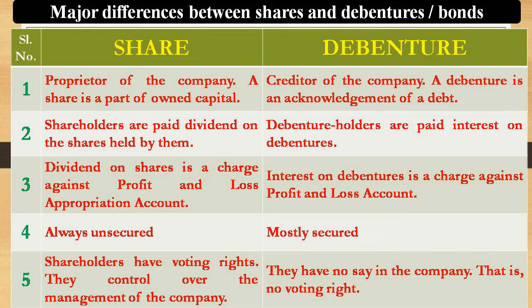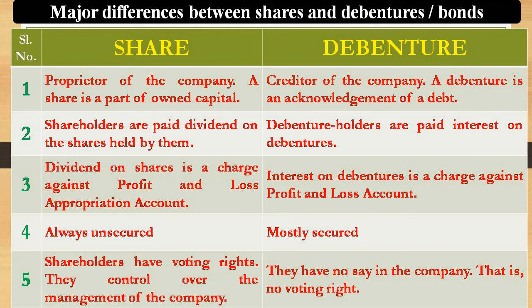Whether the company is doing better or in loss, that will not affect the return of the debentures. The yield of the debenture holder is fixed and it is non-volatile. There are no fluctuations in the return of debentures, but there is a possibility of fluctuation or volatility or change in the return in the form of dividend to shareholders.